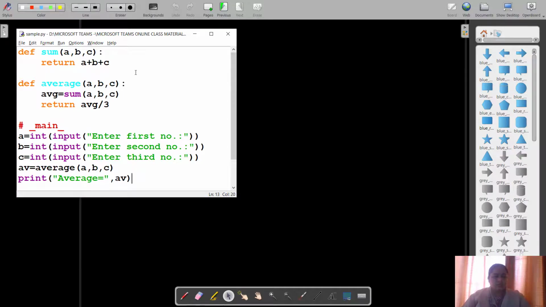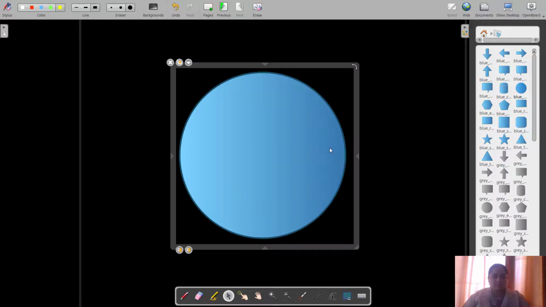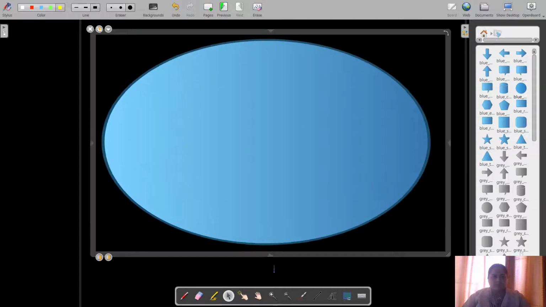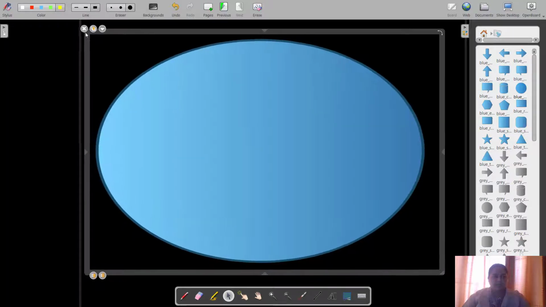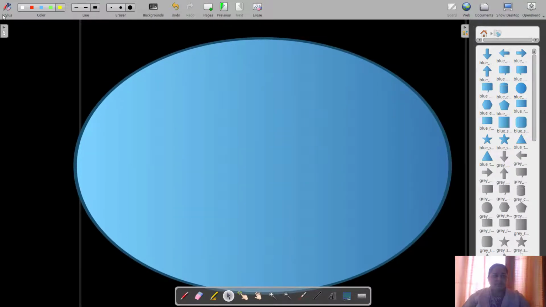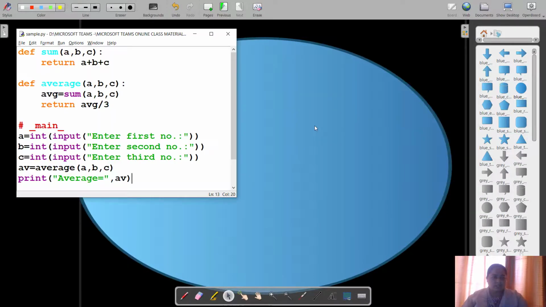So now students, how will it work? So first of all, the main area will be created. So we'll be having the main area over here. This is the global area, and I have kept it quite bigger because it will contain two different regions. So this is the global area.